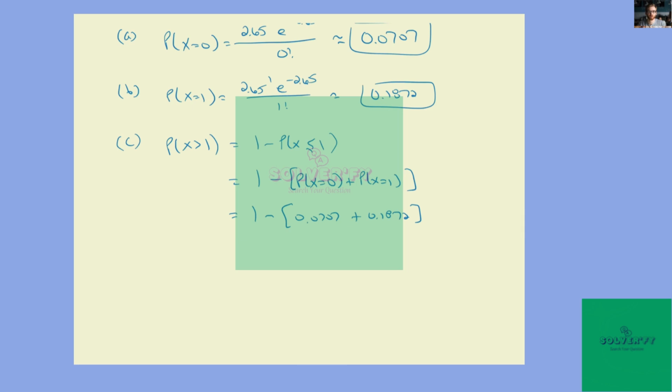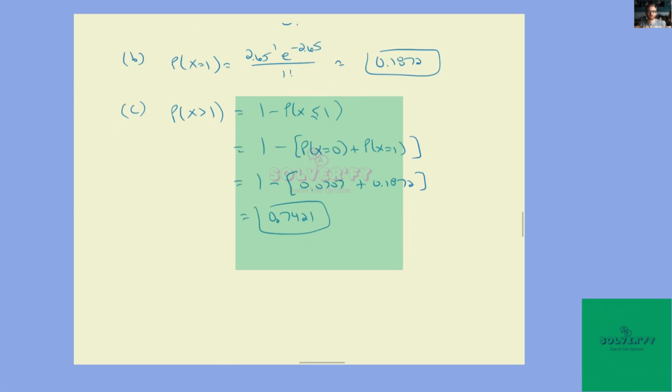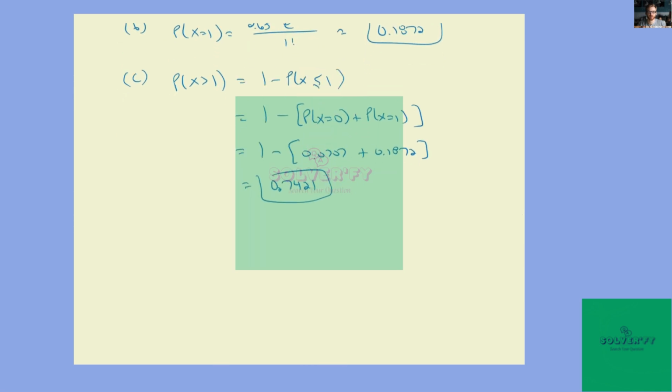And so we can substitute that and get 0.7421 by using not the rounded version.